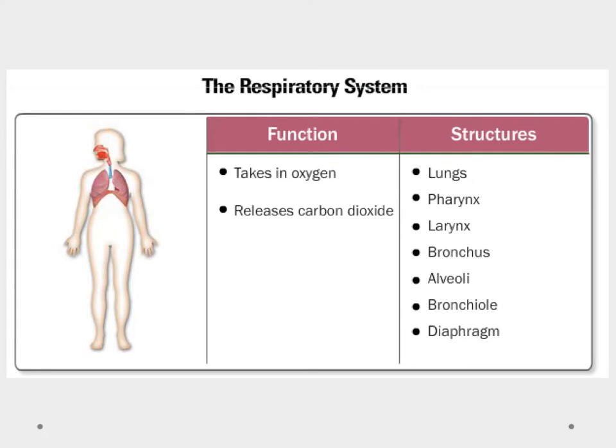Okay, so in summary of the respiratory system, the function is to take in oxygen and release carbon dioxide. Real simple function, that's what we breathe for. The structures: we have the lungs, the pharynx, the larynx, the bronchi, the bronchioles, and the alveoli. And then remember we talked about that muscular diaphragm that allows us to breathe. Okay, so that's it for the respiratory system.